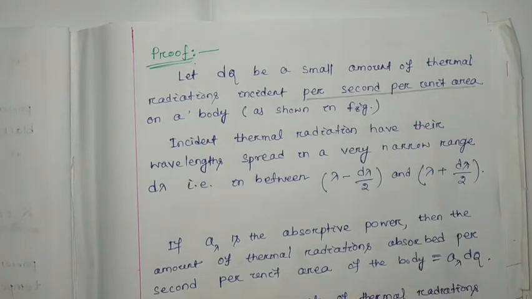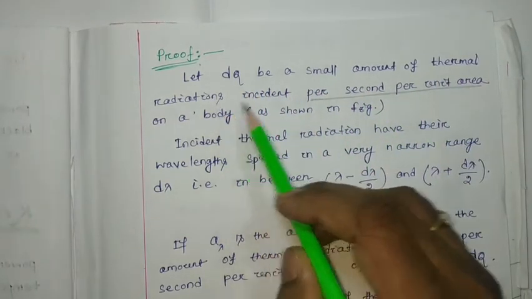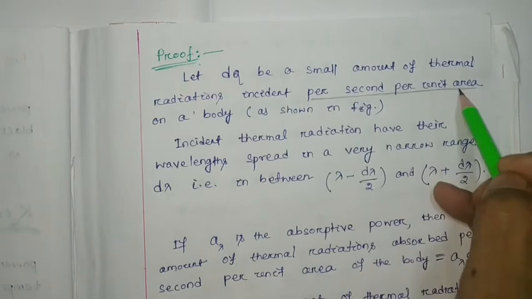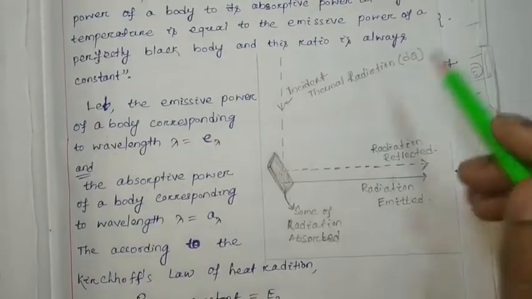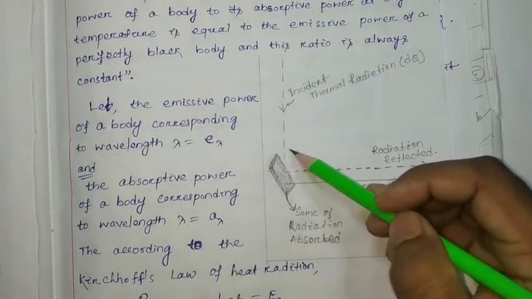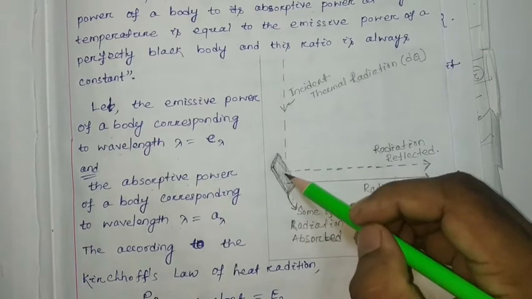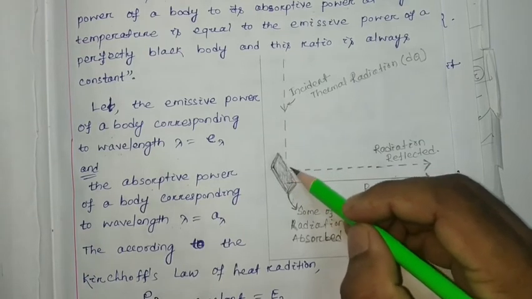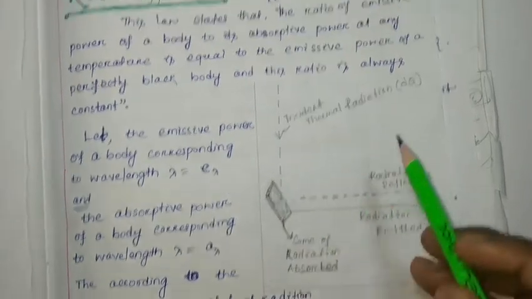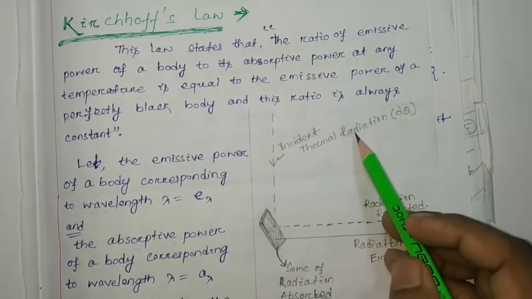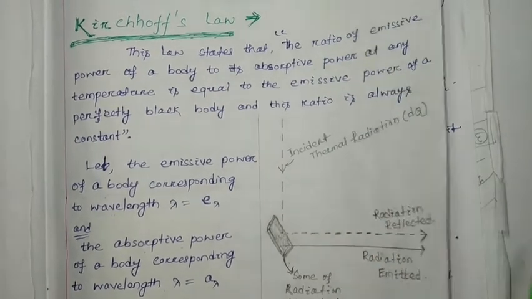Okay, so let dq be the small amount of thermal radiation incident per second per unit area on a body, as shown in the figure. So this is your dq amount of thermal radiation incident per unit time per unit area. This is your incident thermal radiation. The value is dq, which we have taken here.